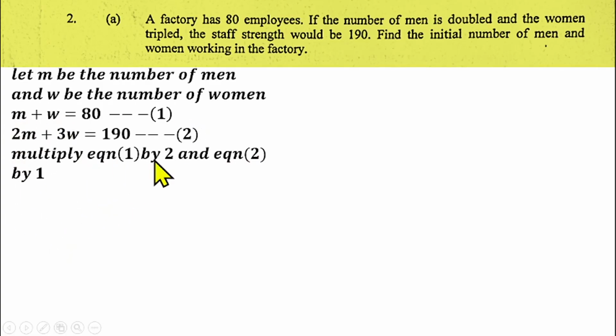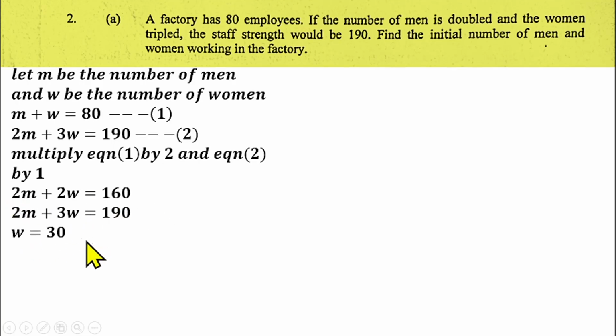So if you multiply equation 1 by 2, that gives us 2M plus 2W equals 160. You multiply this one by 1, you see 2M plus 3W equals 190. So you can now subtract equation 1 from equation 2. That means you have 2M minus 2M, that gives us 0. 3W minus 2W gives us W, equals 190 minus 160, which gives us 30. So that means the number of women was 30.